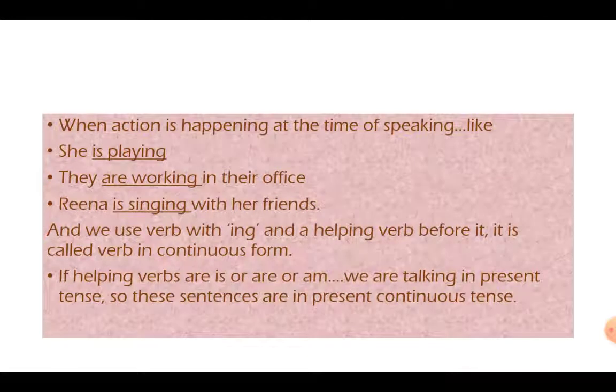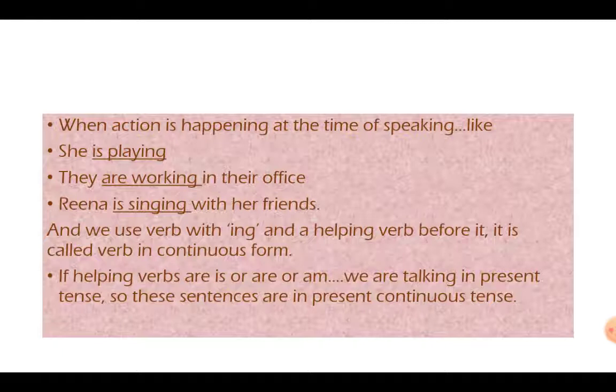Whenever we talk of tense, we must consider the time, because the word tense itself means time. We must consider at what time the action happened or is happening, and at what time we are talking about it. That is very important to realize: what time did the action actually happen or is happening or will happen, and at what time do we mention it.